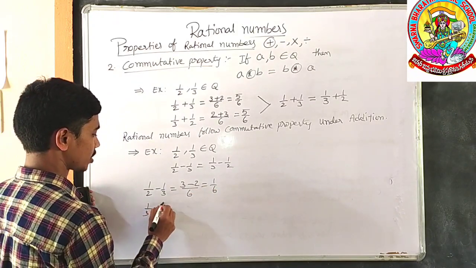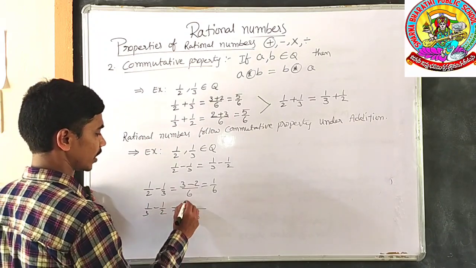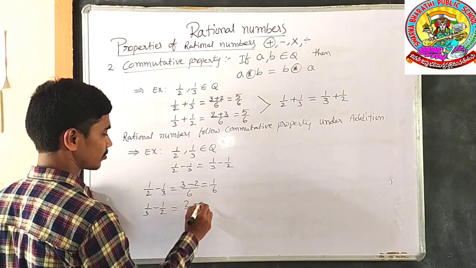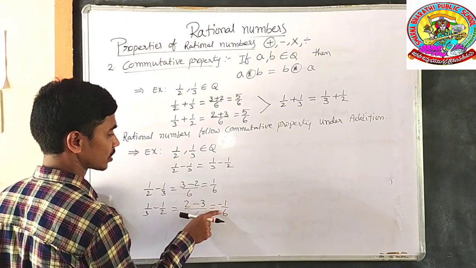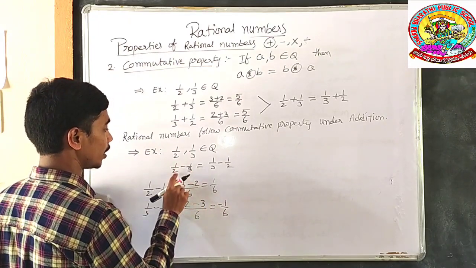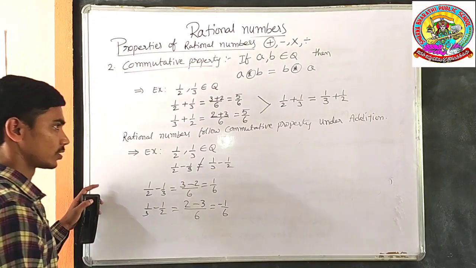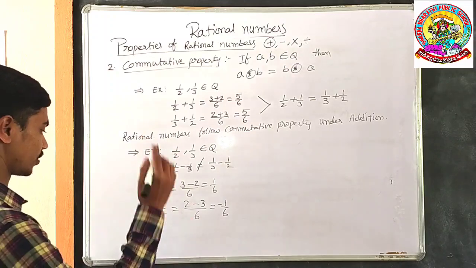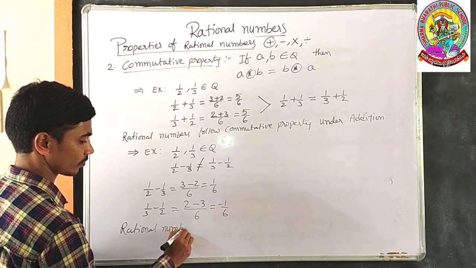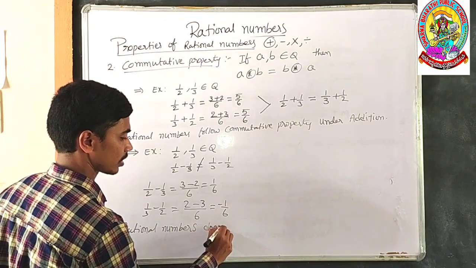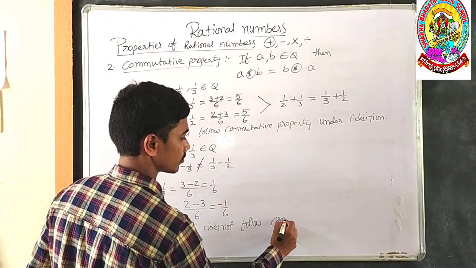Next, 1/3 minus 1/2, let us look, LCM 6. In the third table you get 6 by 2 times, minus in the second table you get 6 by 3 times, 2 minus 3 is equal to minus 1/6. Here 1/6 is not equal to minus 1/6. So that's why 1/2 minus 1/3 is not equal to 1/3 minus 1/2. So rational numbers do not follow the commutative property.